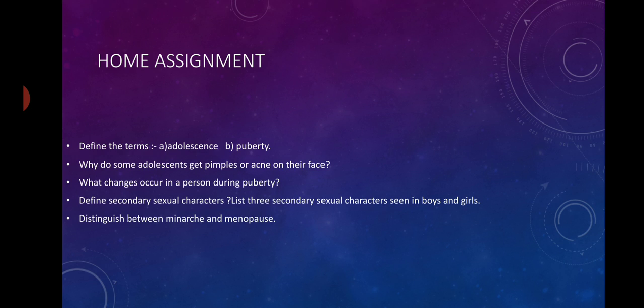Define the terms adolescent and puberty. Why do some adolescents get pimples or acne on their face? What changes occur in a person during puberty? Define sexual characters. List 3 sexual characters seen in boys and girls. Distinguish between menarche and menopause.